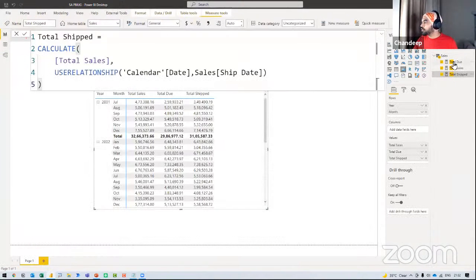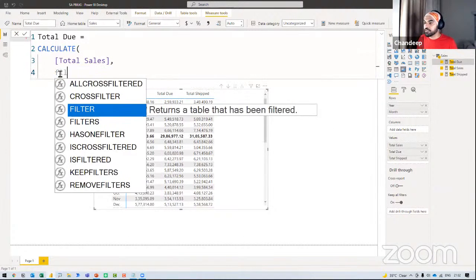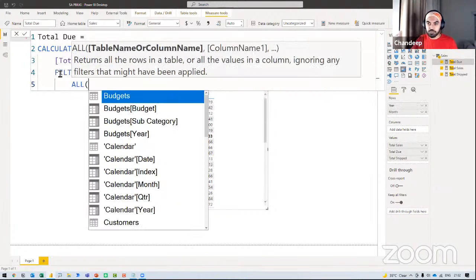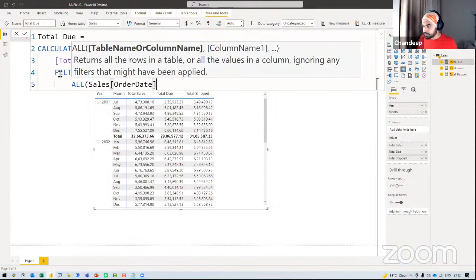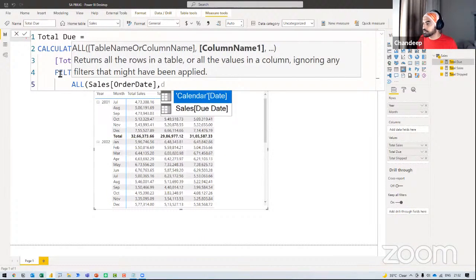So I'm just going to go over to total due, and I'm just going to write a filter function. So I'm just going to say filter all. Let's just ignore filters of two values. One is my order date, and the other one is the due date.